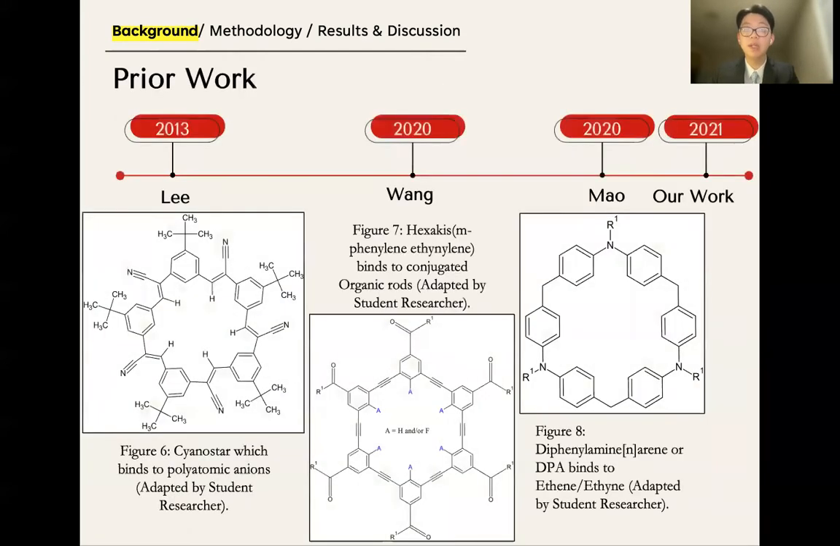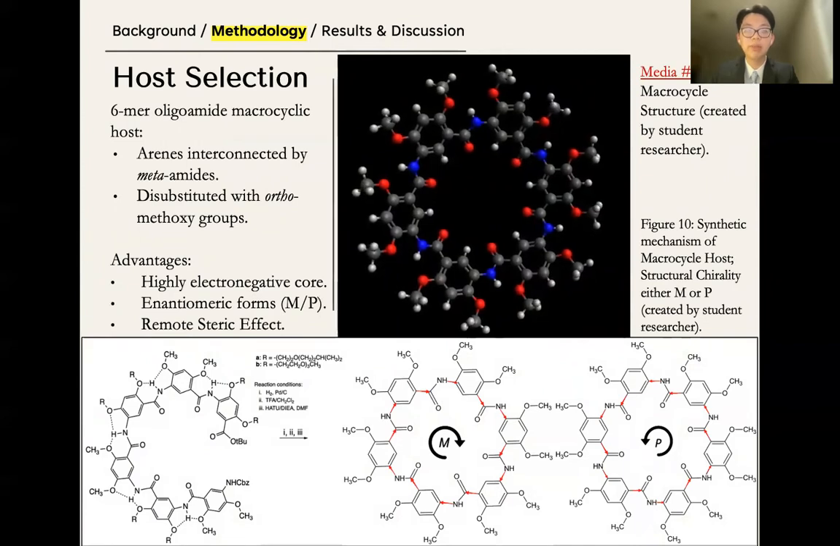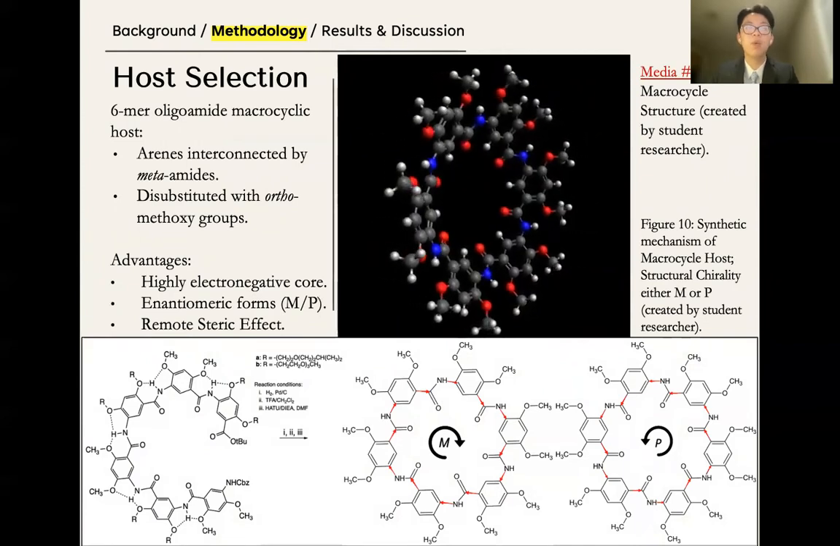Some prior work in macrocyclic host-guest chemistry includes Lee's 2013 cyanostar compound, Wang's 2020 MPE macrocycle, and Mao's 2020 DPA macrocycle. However, one key issue with all these macrocycles is that they lacked a very strongly charged pore because their cavity or innermost atoms were mostly hydrogens. Therefore, to approach this issue, my macrocycle was a 6-mer oligoamide, which acted as a highly polarized host. The geometric structure is presented in media file 1.